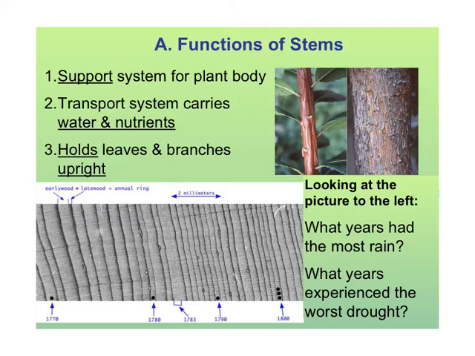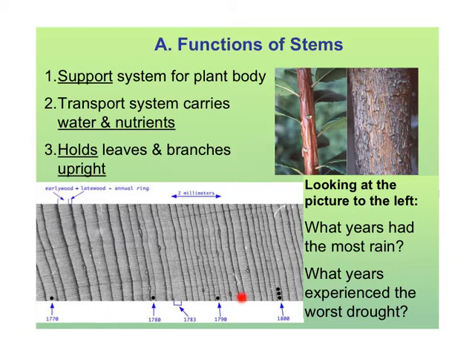Stems have several functions for the plant. They support the whole body of the plant. They transport the water and nutrients up from the roots, up through the stems and into the leaves. And the stems hold the leaves and branches upright.